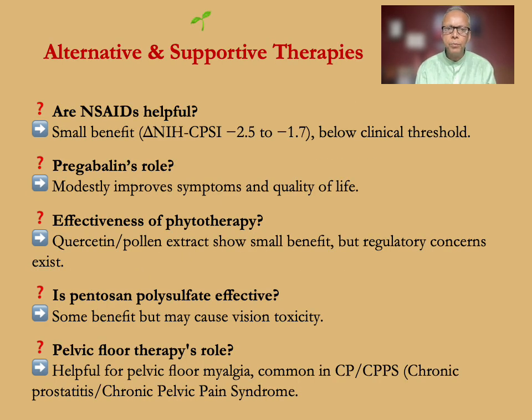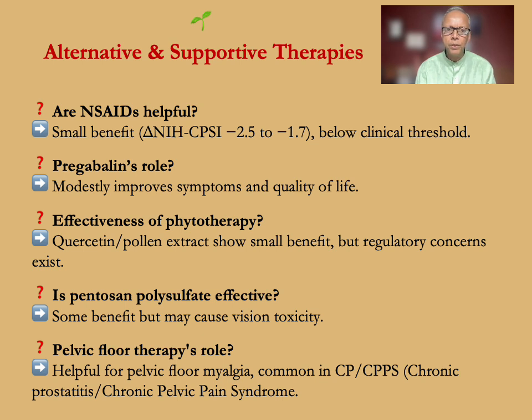Alternative and supportive therapies. Are NSAIDs useful? Small benefit. The change in NIH-CPSI score is from minus 2.5 to minus 1.7, below the clinical threshold. Pregabalin's role, modestly improves symptoms and quality of life.